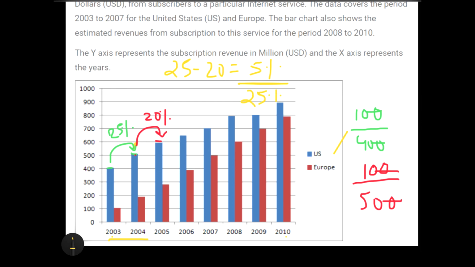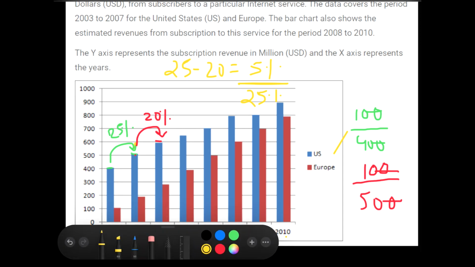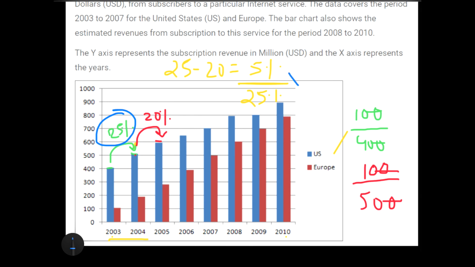25%. So here percentage change in percentage change is nothing but calculating the numerical change in the percentages divided by the previous value of the percentage change. In this question, the numerical difference between 25 and 20 is 5, and the previous percentage change value was 25. So we would divide 5 by 25 and multiply it with 100 to get the answer as 20%. 1 by 5 into 100 is 20%. That means the percentage change in the percentage change of 3 to 4 and 4 to 5 is nothing but 20%.